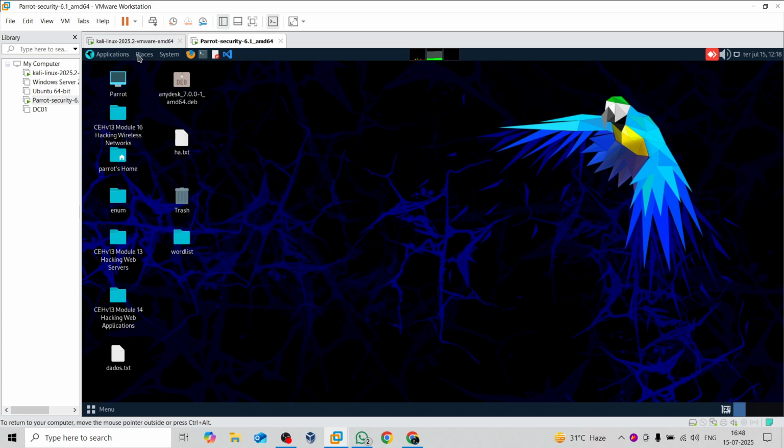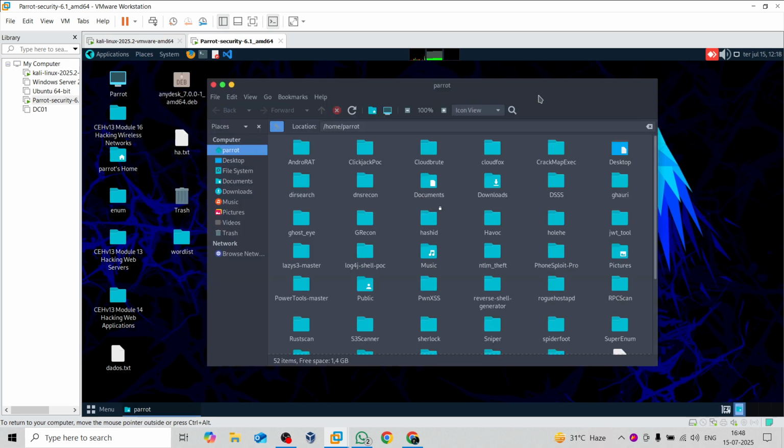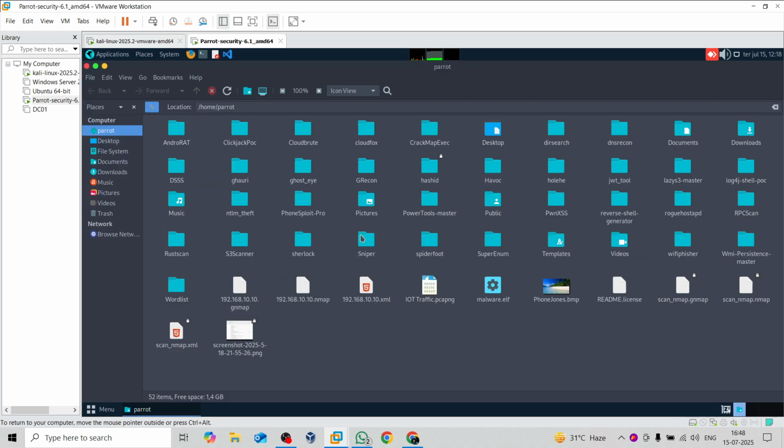But let me show you something extra, the tools I have already installed. This is not a problem, because EC-Council allows us to download the tools. You can set up your own lab machines like this. It's not a very big deal. You can set up tools like Log4j Shell POC, RPC scan, and reverse shell generator.